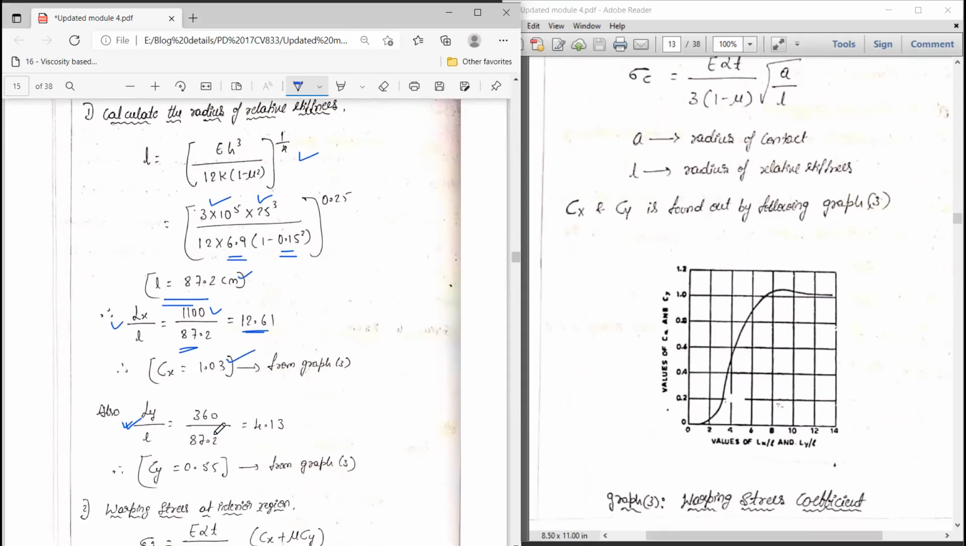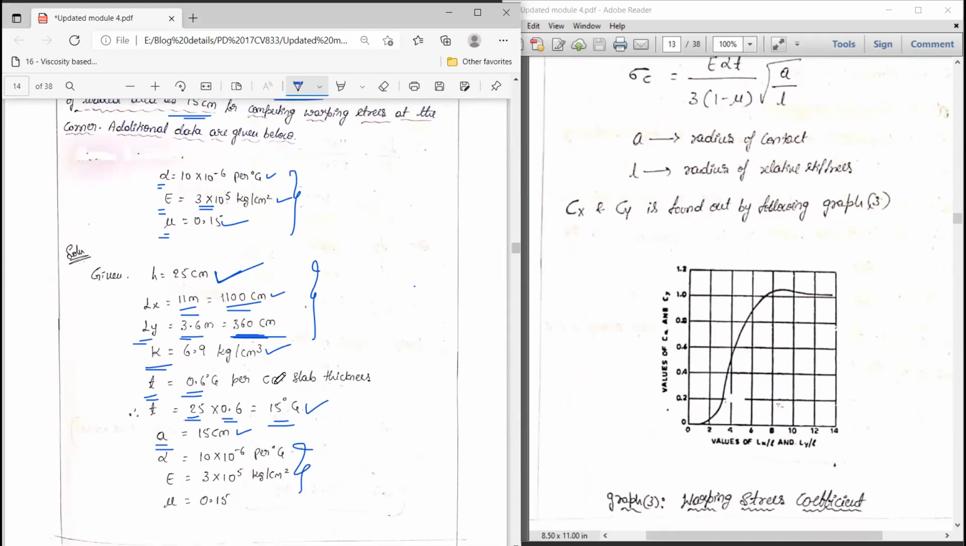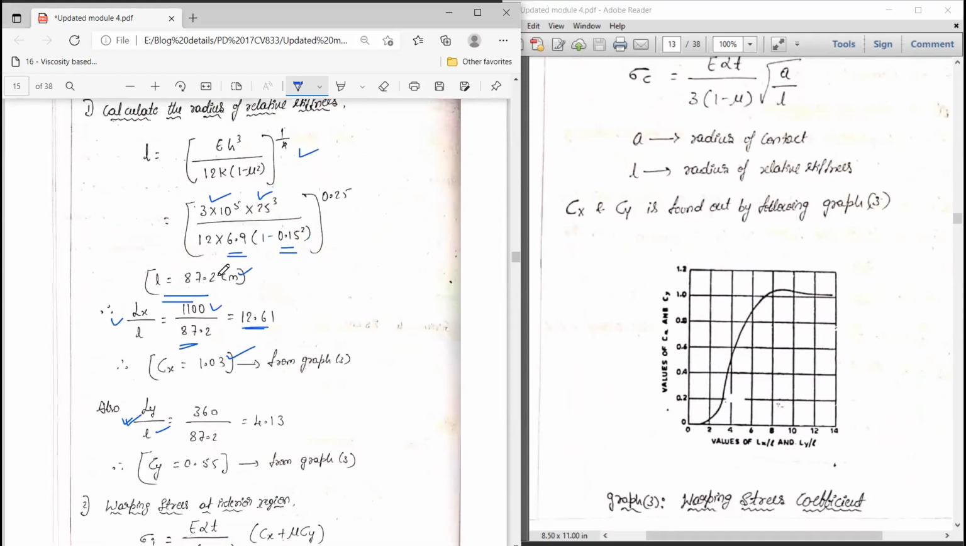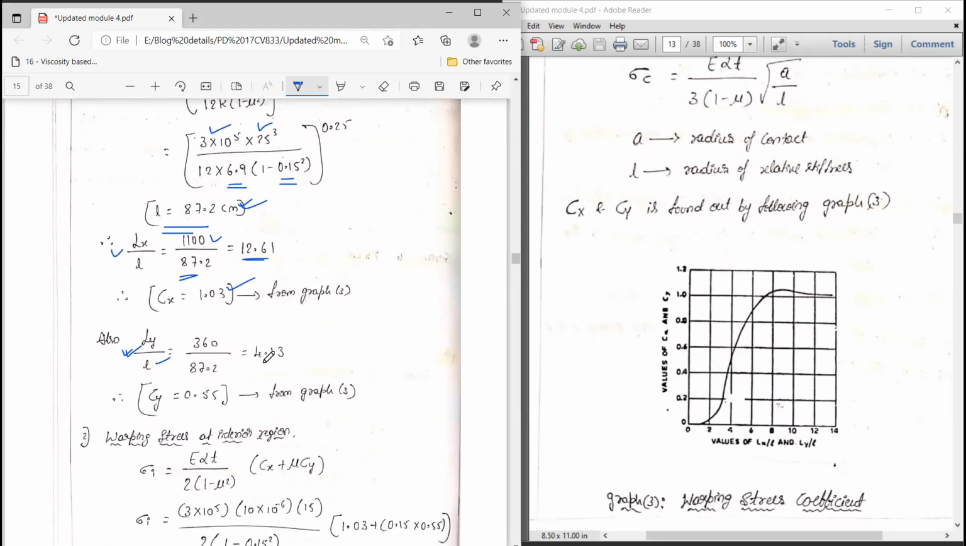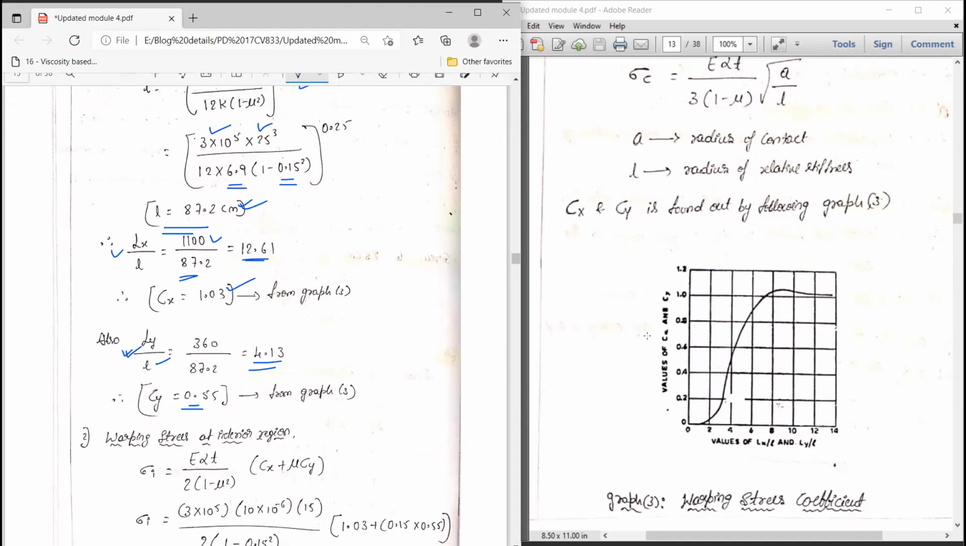Similarly, do Ly by L. Ly is given in the problem. How much is it? 360 centimeter, divided by L, which you had found in the previous step, that is equal to 87.2. To calculate that, so Ly by L is how much? 4.13. So locate 4.13 in this graph. It may intersect somewhere here. From this point, you project a vertical line like this to the curve. It will intersect at a certain point on the curve. From that point, again, you project a horizontal line. Again, it will intersect the y-axis at a certain point. Note down this value. How much is that value? 0.55. So I had noted that value as 0.55.